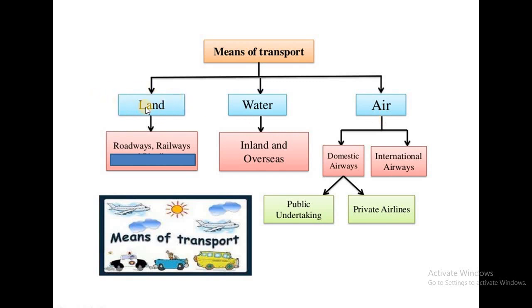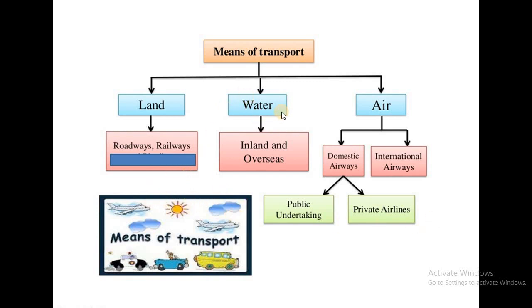In land transportation, again two parts are there, roadways and railways. Roadways, that means the vehicles which move on the road like car, scooter, bus. Railways, that means trains, metros, all this we will consider, that moves on the tracks.